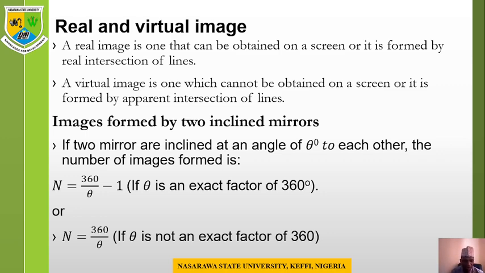But if 360 divided by theta gives you an odd number, then you don't need to subtract 1. That is if theta is not an exact factor of 360. So either of the two formulas can be used depending on the value you have.